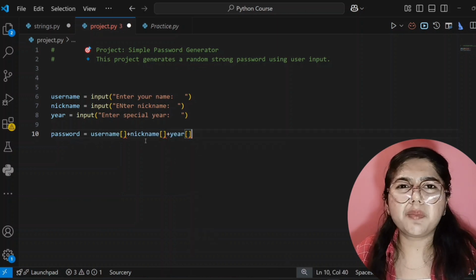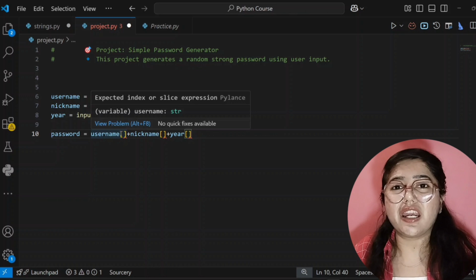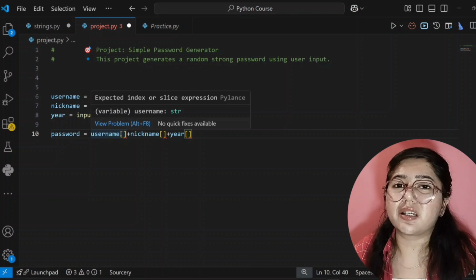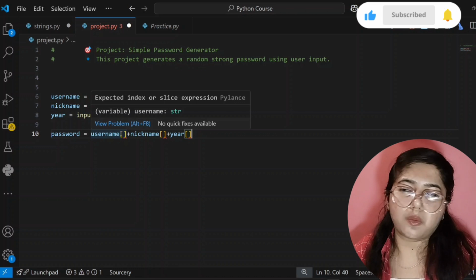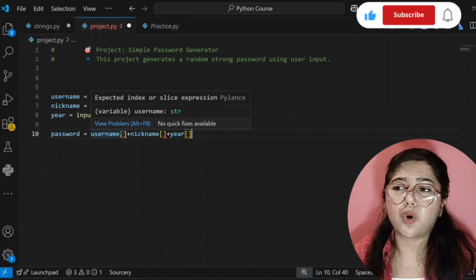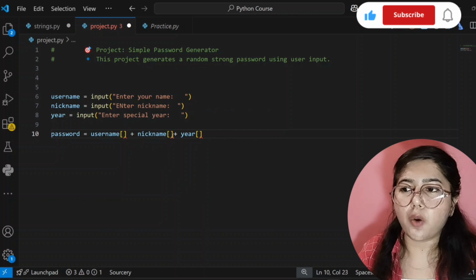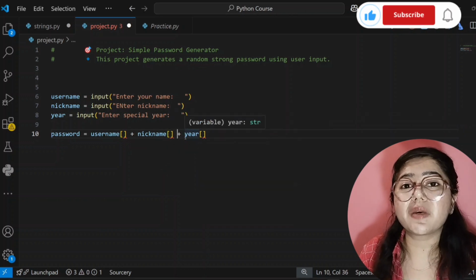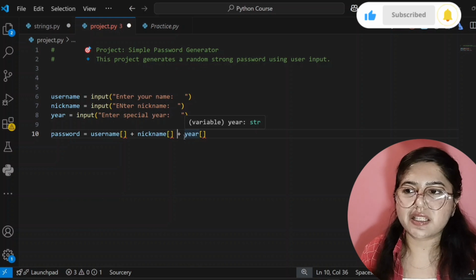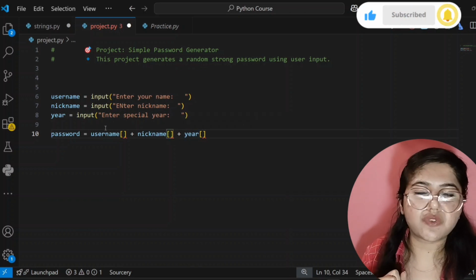Okay. Now tell me one thing, that if user is giving its name, its nickname and then year, it will be very easy for the hacker to assume password. What type of secure password is this? Because it is very easy to assume or guess this password. Okay. For creating a strong password so that no one can guess this password, we have to write some conditions here.